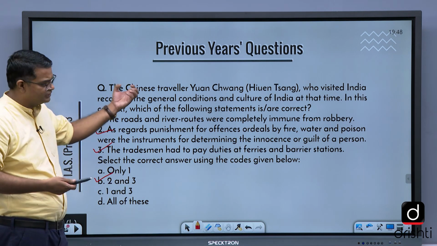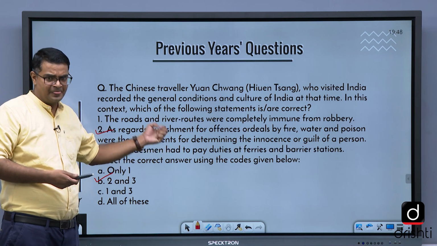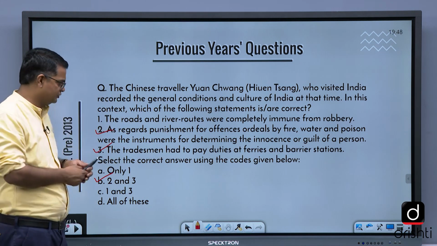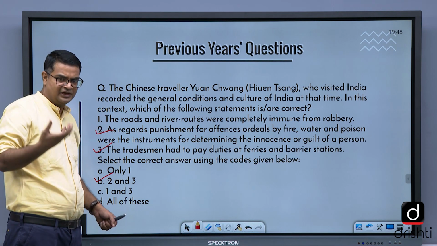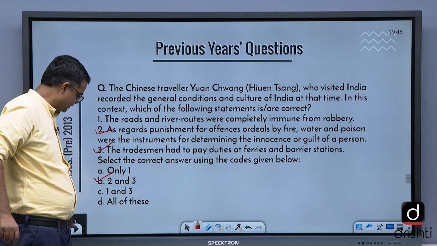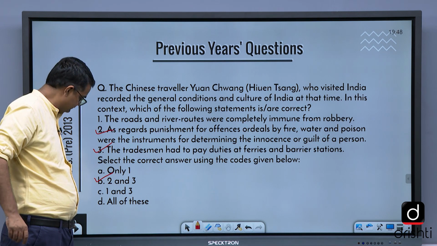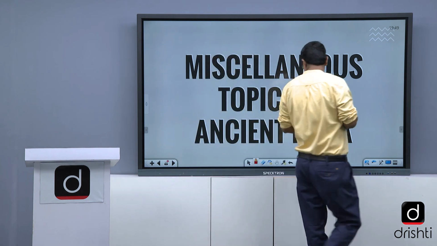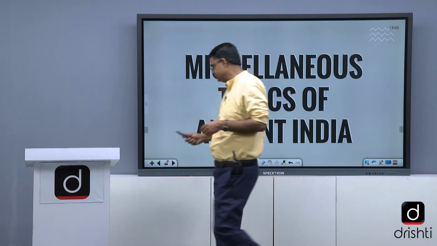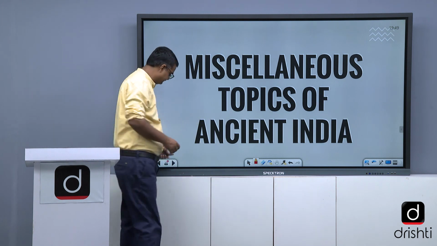This question comes from the post-Gupta period. We do not find many questions from this topic, but yes, some important areas like the rise of Harsha and the foreign travelers we need to focus on. Now, miscellaneous topics of ancient India. What are the miscellaneous topics of ancient India? You can just check it out.